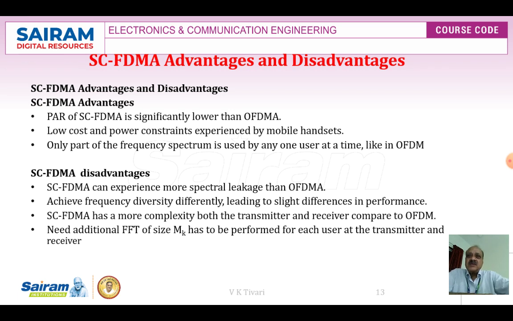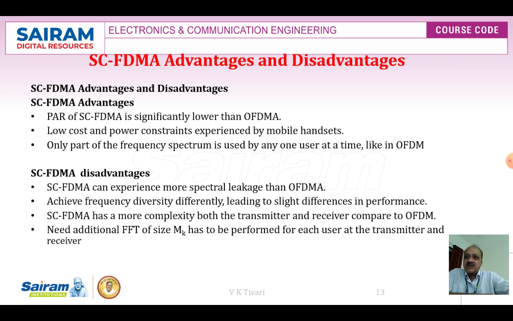SC-FDMA advantages and disadvantages. The advantage is that the peak to average power ratio of the SC-FDMA signal is lower than OFDMA. This means low cost and power consumption for the mobile handset. Only part of the frequency spectrum is used by any one user at a time, like OFDMA.